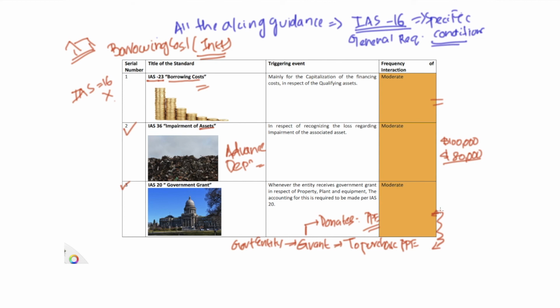Let's move on to the next video where I will discuss some more standards which are applicable for property, plant, and equipment.